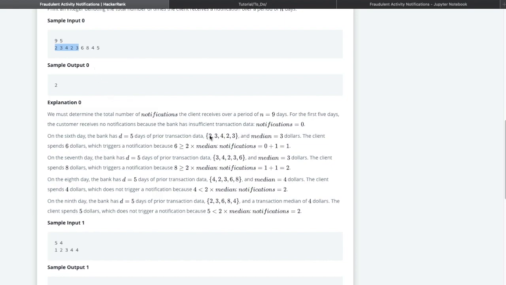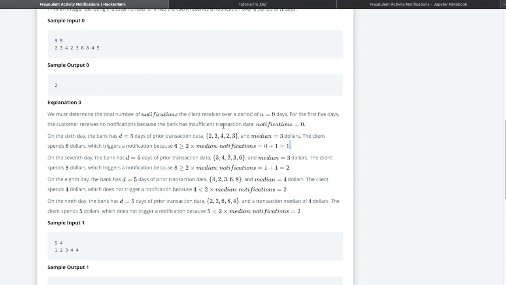So here the median will be 3. We have to check whether the next day's value, which is 6, is greater than or equal to 2 times the median or not. So 6 is greater than or equal to 2 times 3. This is satisfying the condition, so we are simply adding 1 to the notification counter.